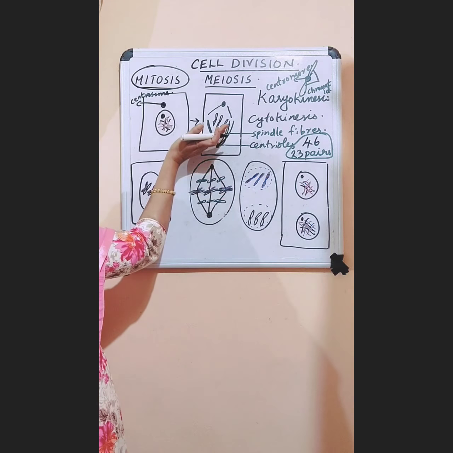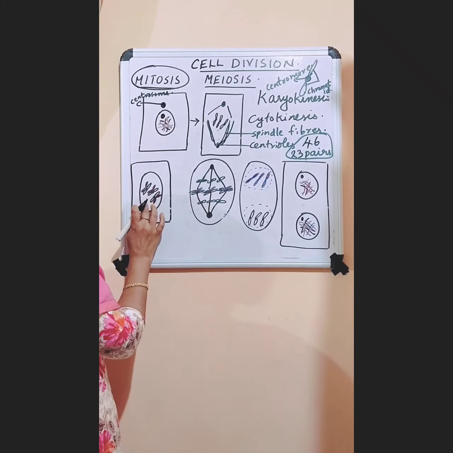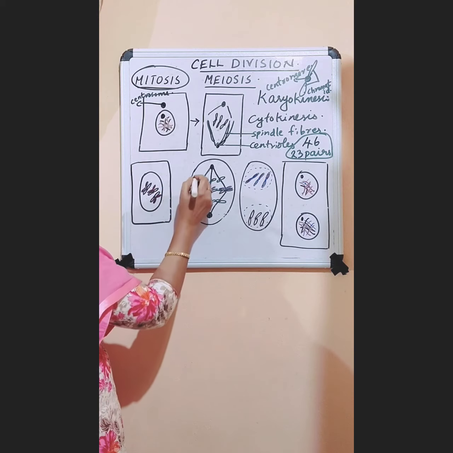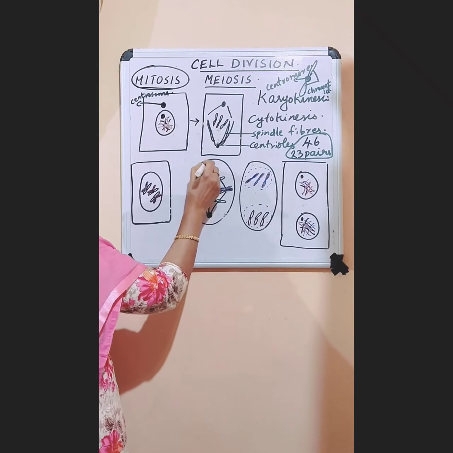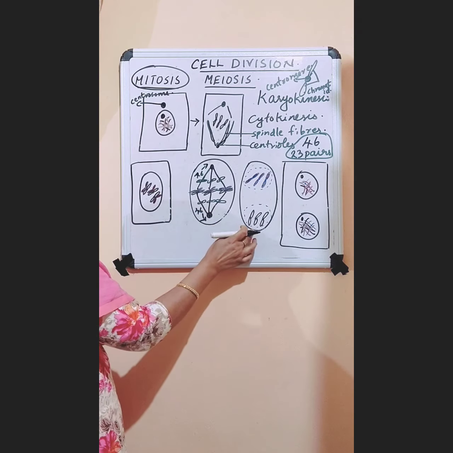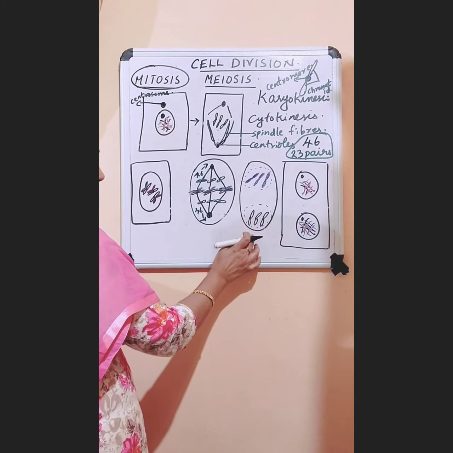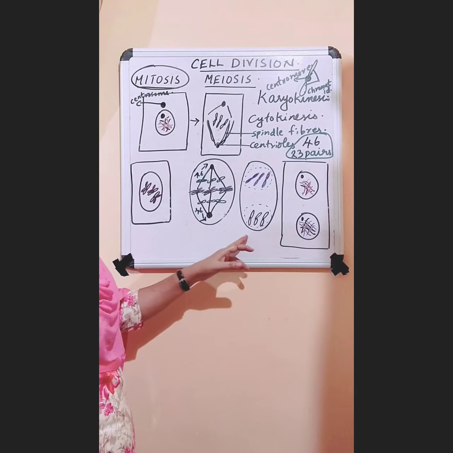Half of them will go to the top and half will come down. So here it was 92. Out of this 92, 46 will go up and the other 46 will come down. So 46 chromosomes are present here and 46 chromosomes are present here.